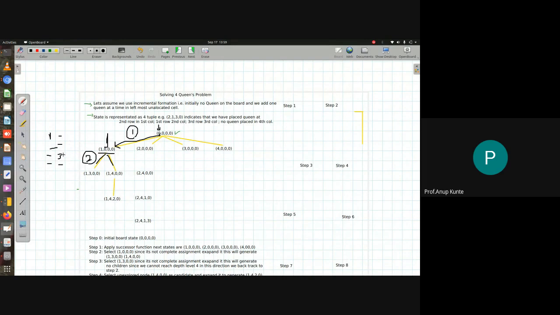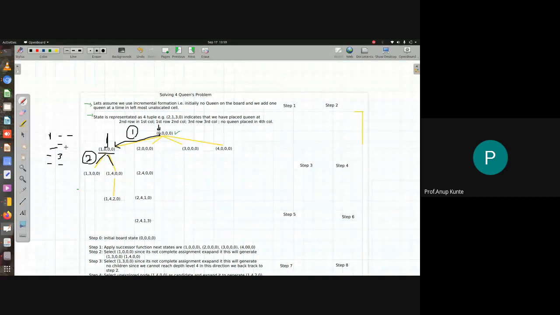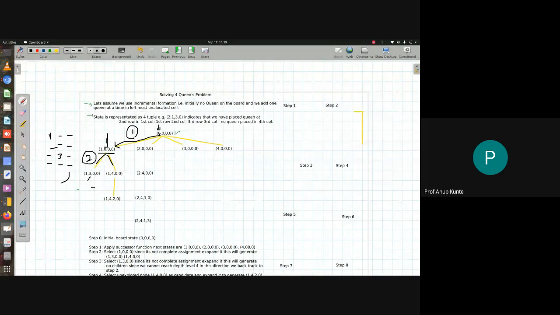As far as the third column is concerned, due to the first queen I can't place a queen here, and due to this placement I cannot place queens at any of these spots. So can I extend from here any further? Any node I can extend further? No, I can't extend this any further.